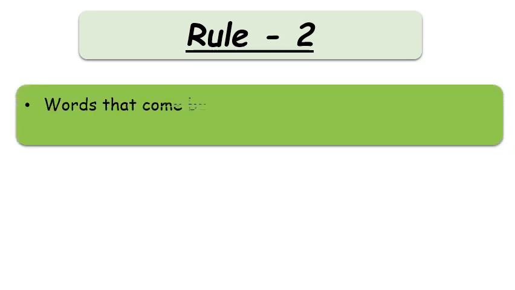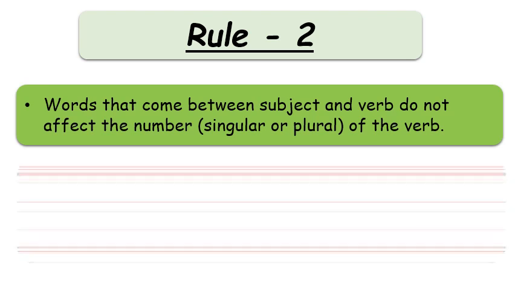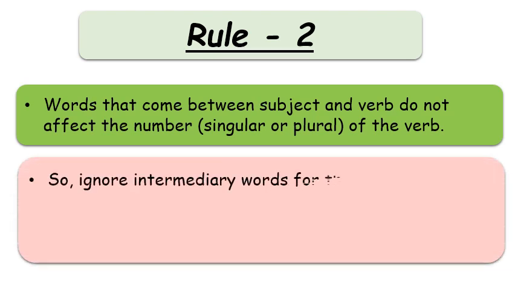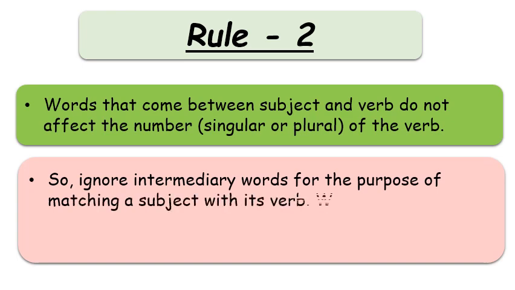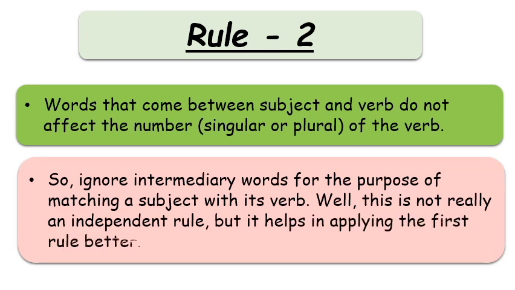Let's see what is rule number 2. Words that come between subject and verb do not affect the number. Number means singular or plural of the verb. So let me clear you again what is the meaning of subject and verb. Subject means doer, whether it is a noun or pronoun, who is doing an action. Verb means action. So ignore intermediary words for the purpose of matching a subject with its verb. Well, this is not really an independent rule, but it helps in applying the first rule better.